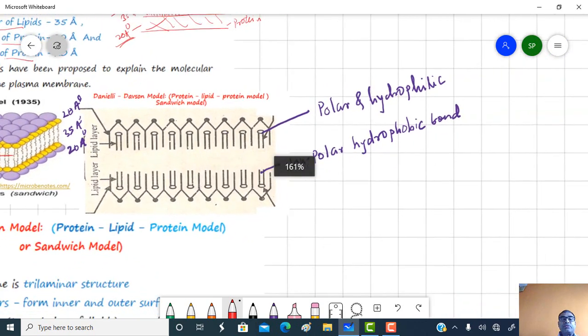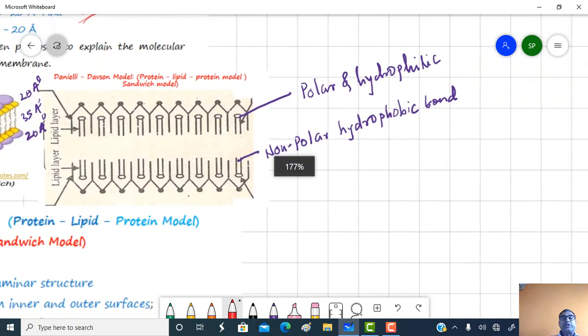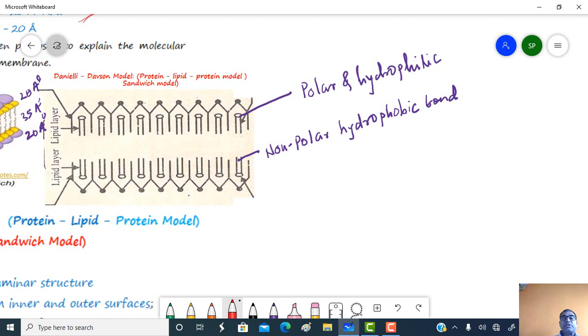This is one more figure. These are the proteins, and these are the lipids. This is one layer of the lipid, and this one is another layer of lipid.